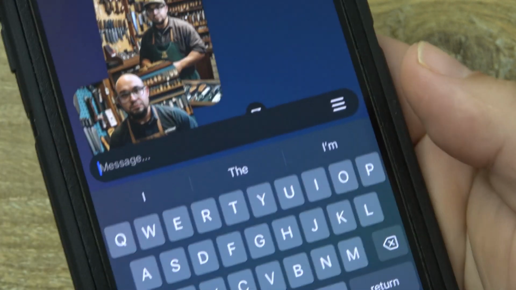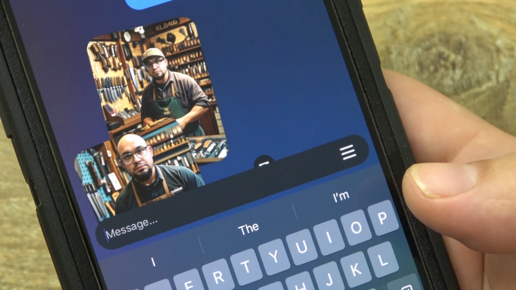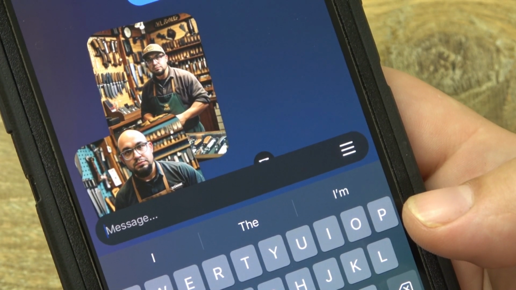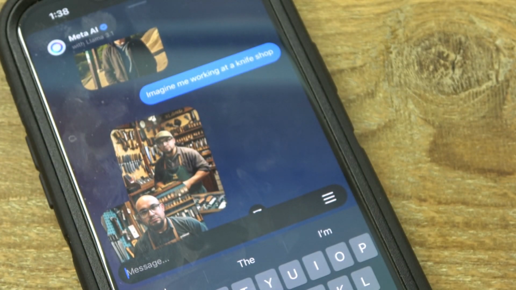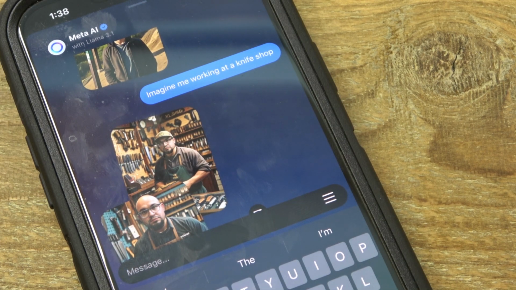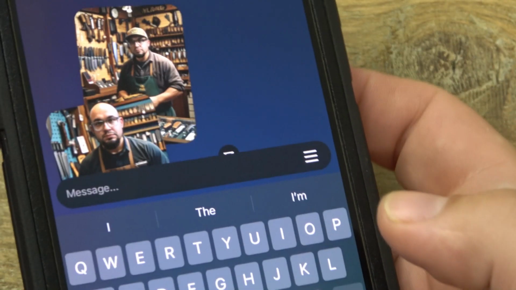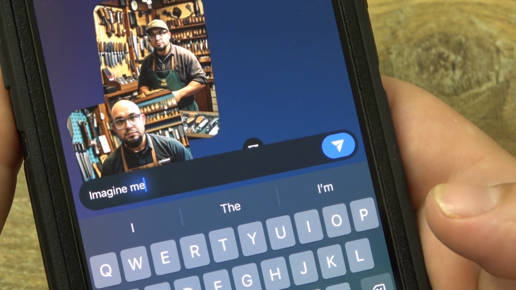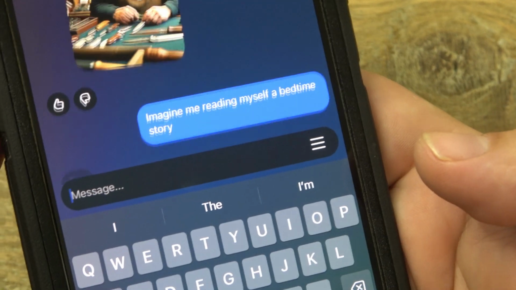All right, let's do one more. Trying to think of something fun, something adventurous, right? I don't know. Sometimes the funnier ones are the ones that are more normal, realistic, instead of crazy stuff like, oh, I want to be riding dragons as shoes and spinning fireballs into a whale's head. Let's see. Imagine me reading myself a bedtime story. Let's see what that looks like.